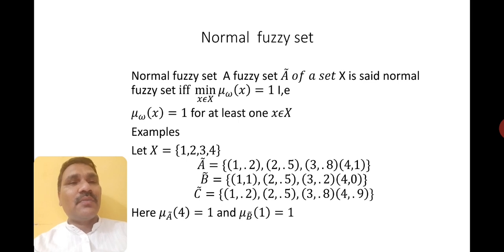Which one is a normal fuzzy set? Is A a normal fuzzy set? Is B a normal fuzzy set? Is C a normal fuzzy set? C is not a normal fuzzy set. Why? Because no element has exactly 1 as its membership function. Whereas in B, the first element has membership 1, and in A, the element 4 has 1 as its membership function. So fuzzy sets A and B are called normal fuzzy sets.